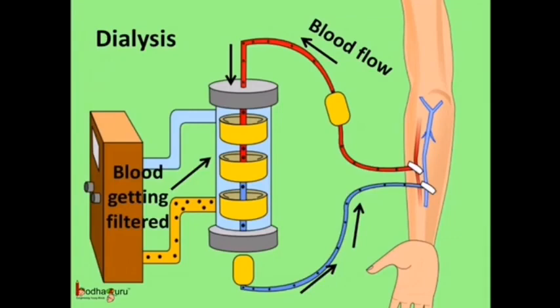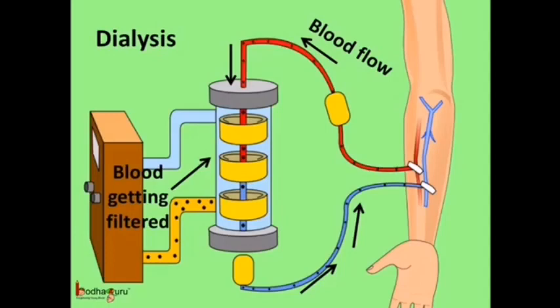You know, a person can live a healthy life with just one kidney. But sometimes, due to diseases like diabetes, etc., or negligence, both the kidneys may get damaged. Such persons cannot survive unless their blood is filtered periodically. Now, how can this be done?